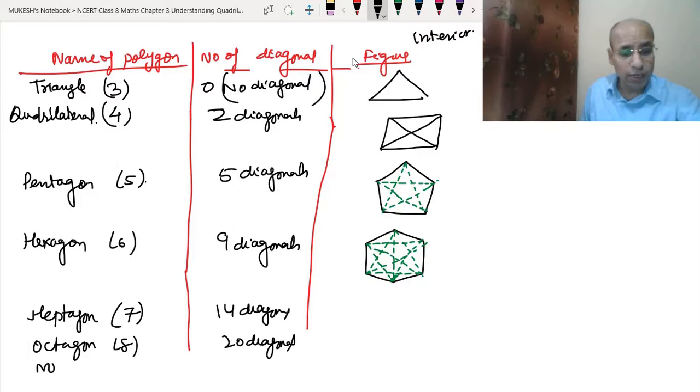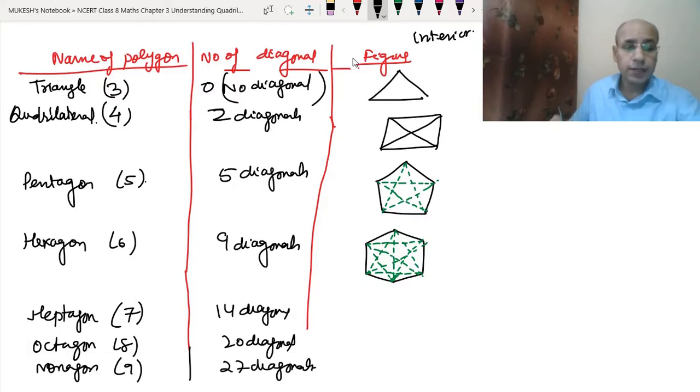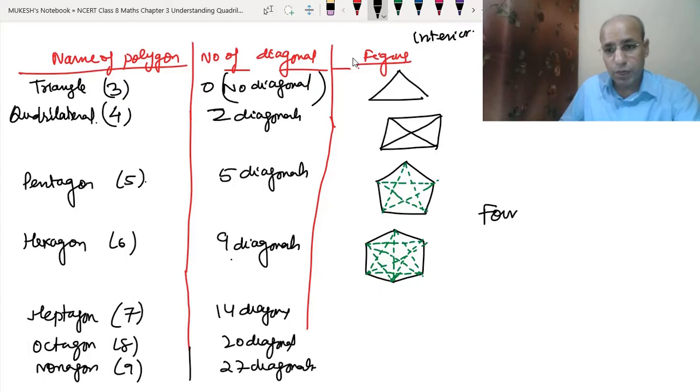Then if it is a nonagon, 9 sides, then it will have 27 diagonals. So in the same way we can conclude, we are adding 2 here, 3 here, 4 here, 5 here, 6 here, 7 here. And if you can learn this table, it is best. Or otherwise, you can learn the formula to find the number of diagonals.